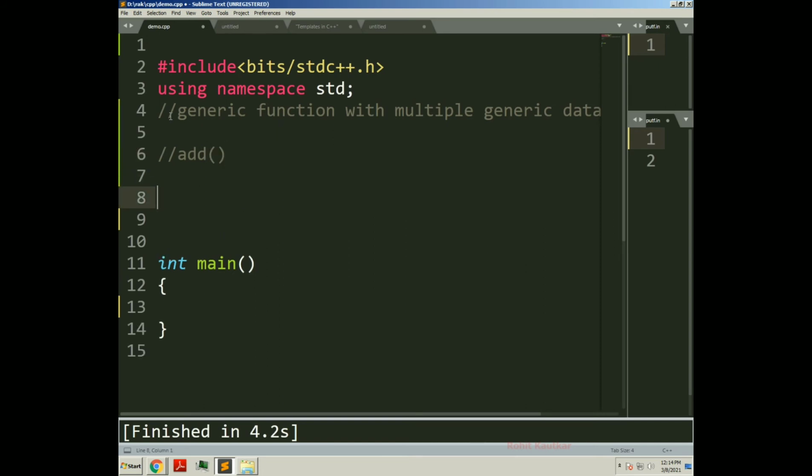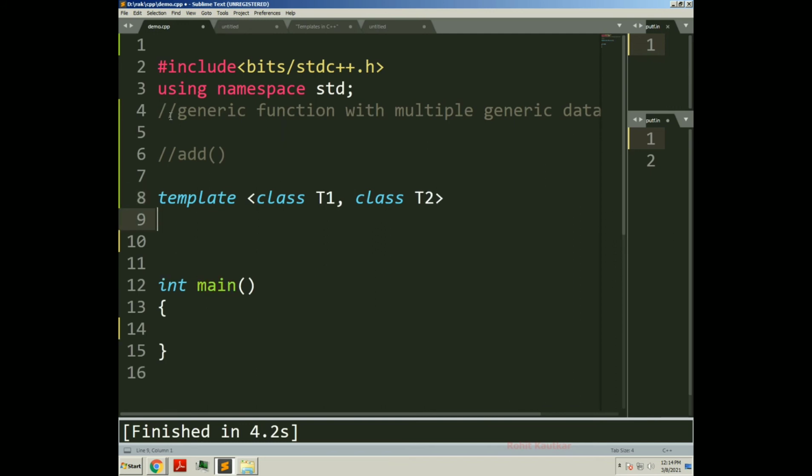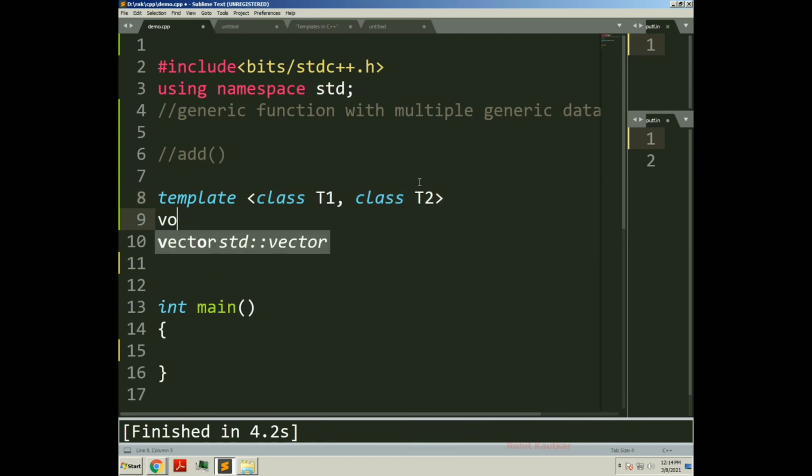Again, I will follow the same syntax: template, class. Now here I will have two generic types: one will be class T1 and another one will be class T2. This will represent a different data type. Then I will write the add function here.